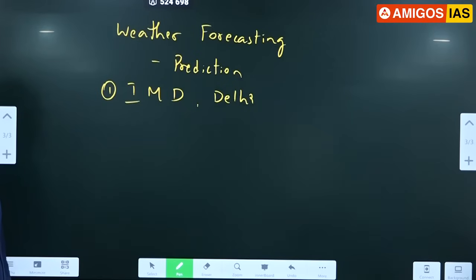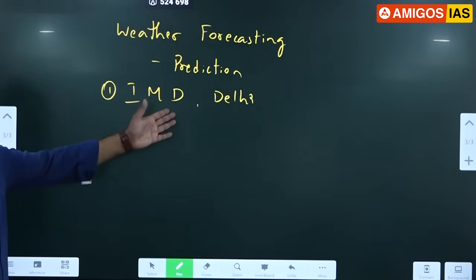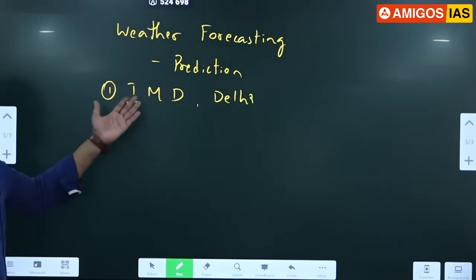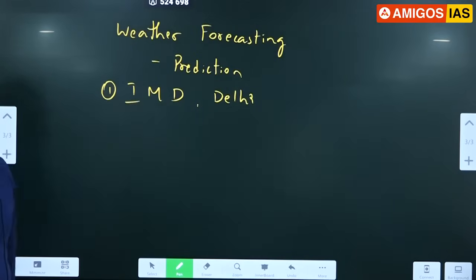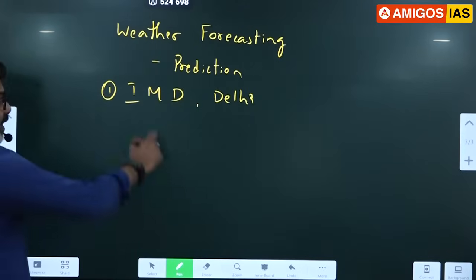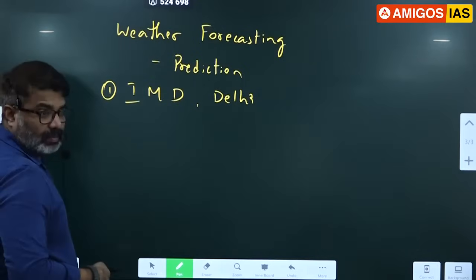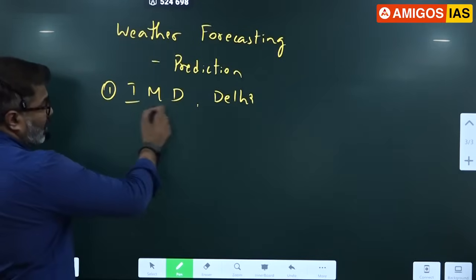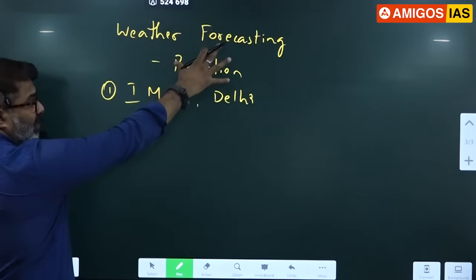Delhi. Earlier it was shifted when the construction was taking place. The IMD office was under construction. They were shifted, then they came back. Delhi now. It is one of the oldest organizations in India. IMD, Indian Meteorological Department, Delhi. So please remember this is the main agency for forecasting weather in India.